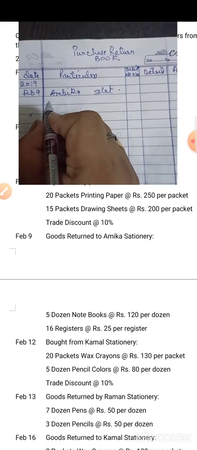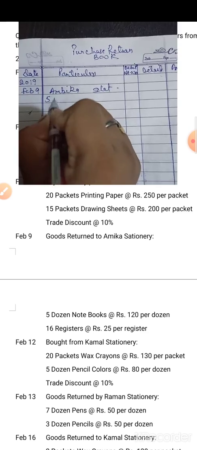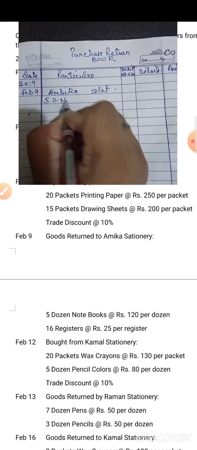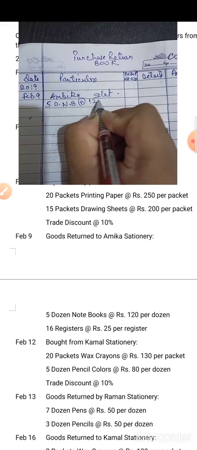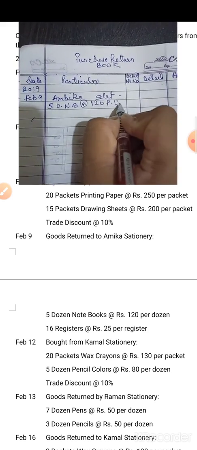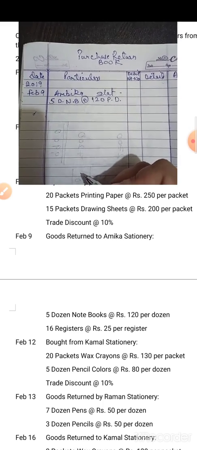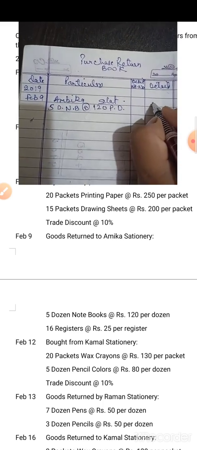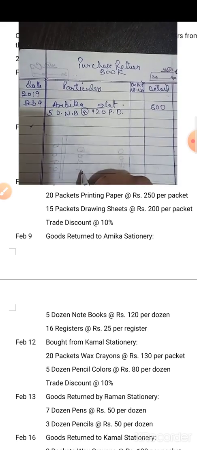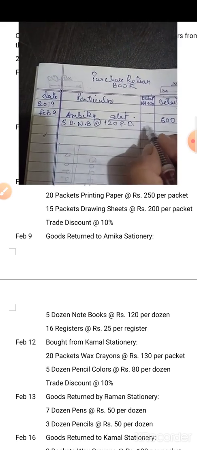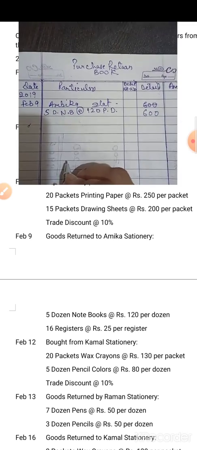Okay, the description is 5 dozen notebooks at the rate of rupees 120 per dozen. So 5 into 120, it is 600. So you have to write down 600 in front of this amount.